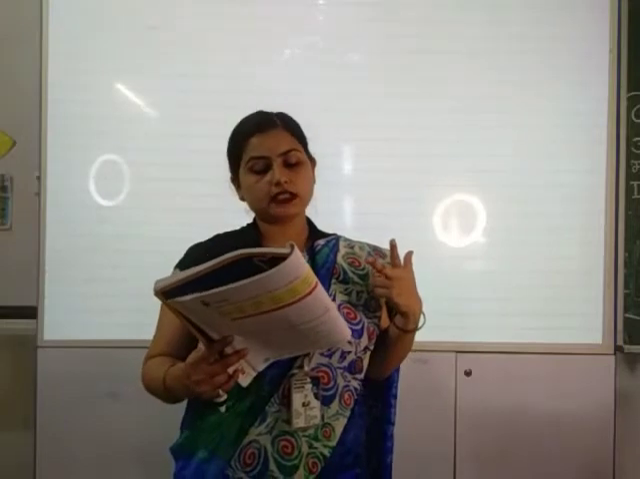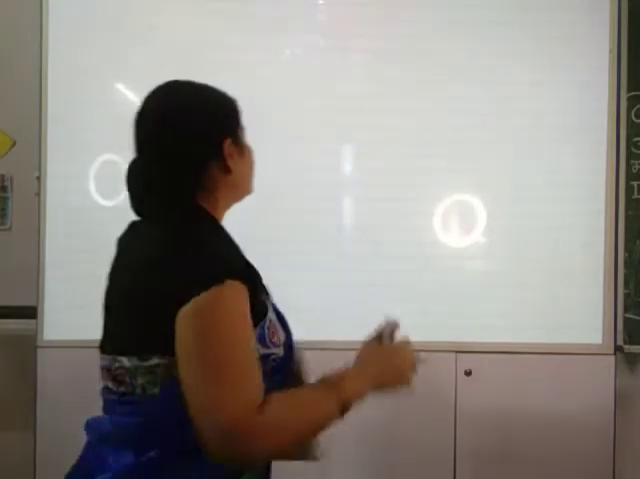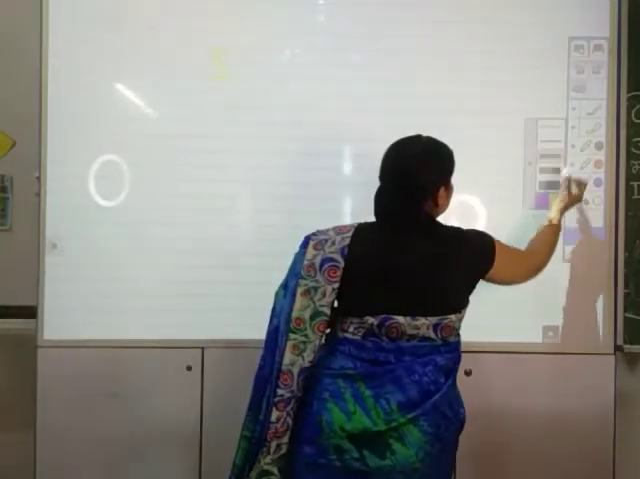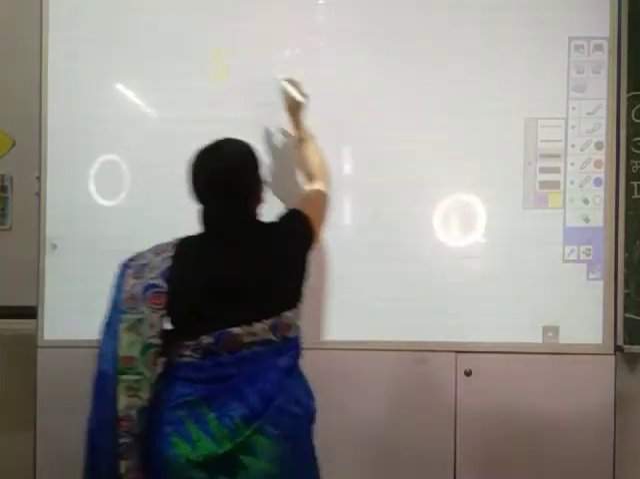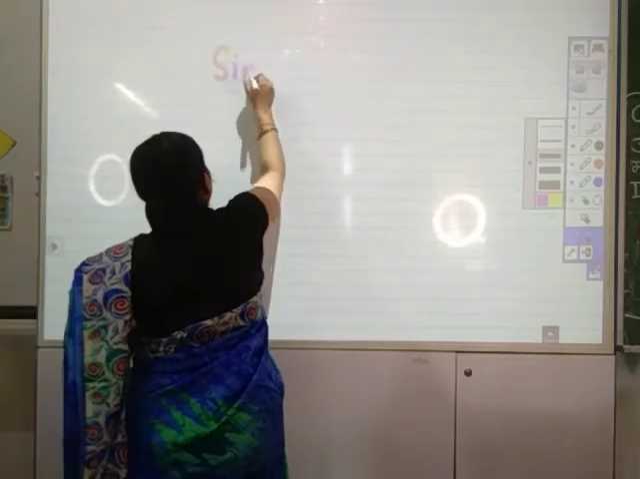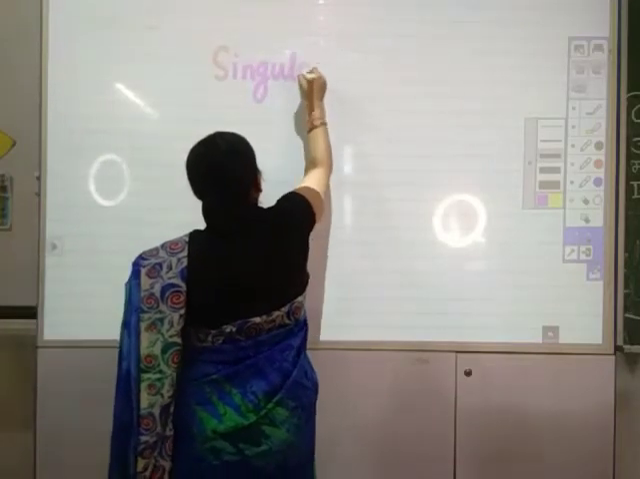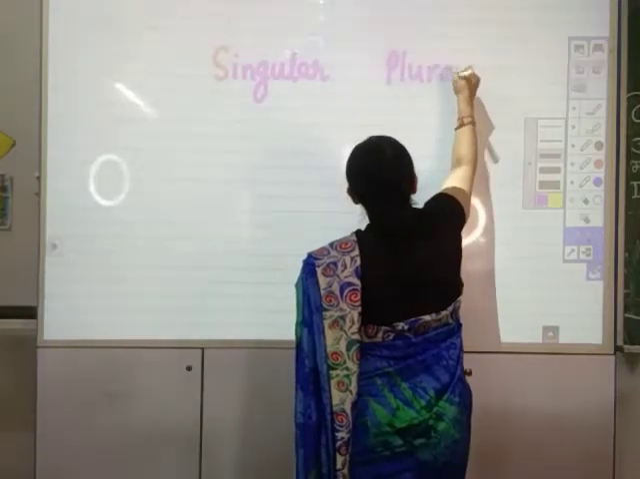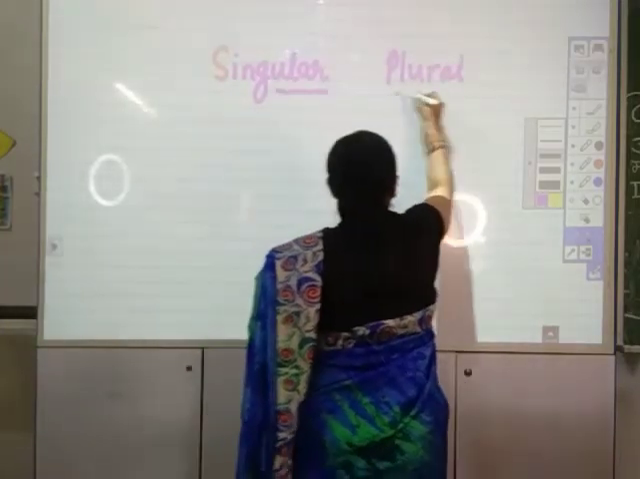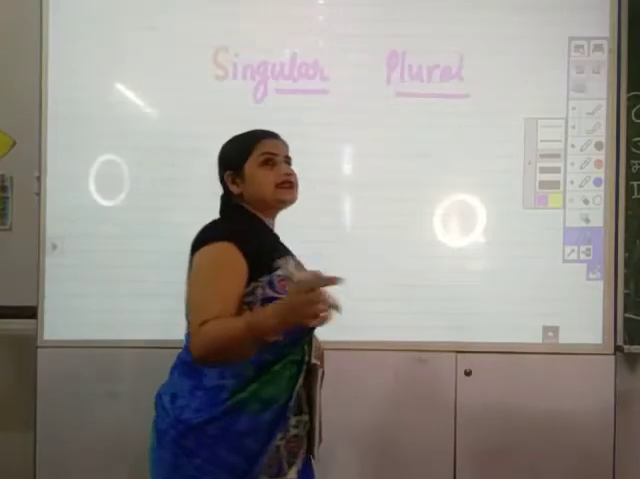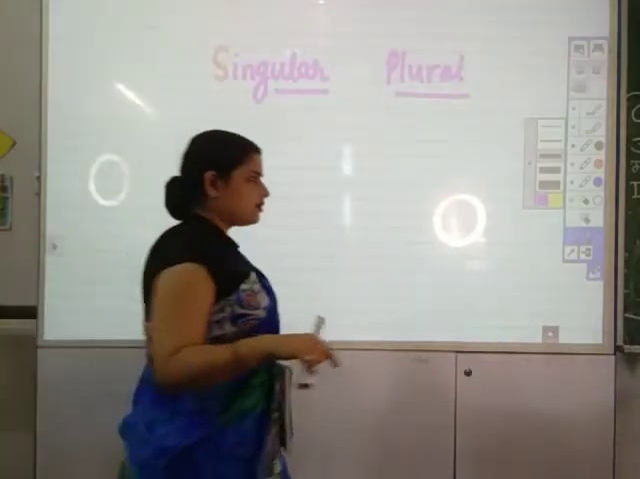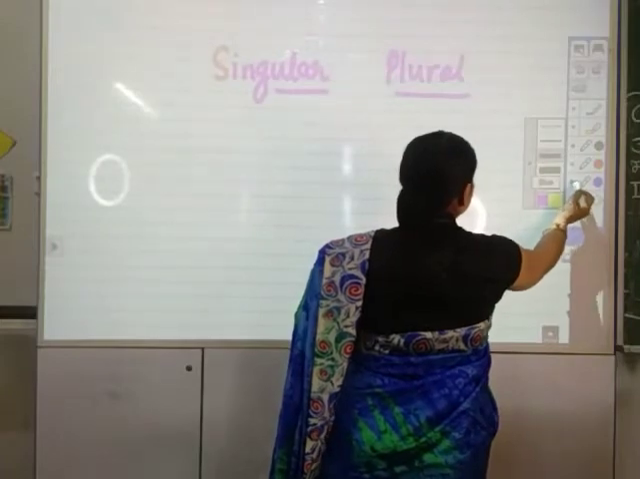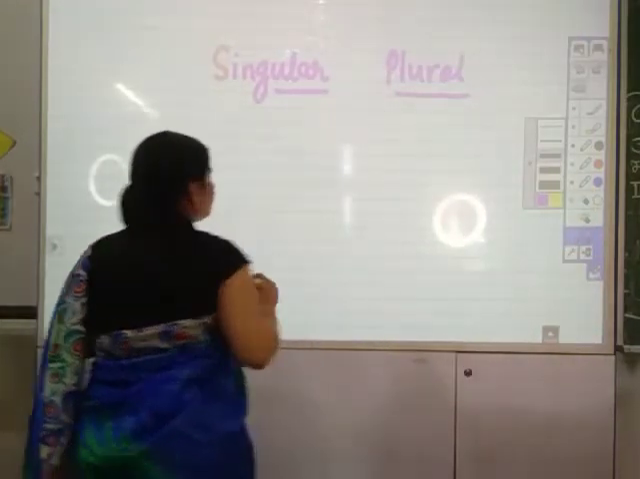Now the fourth rule. I am going to tell you the fourth rule of making singular to plural. Okay, and the fourth rule is same as the previous rule, but the letters are different. And here, if suppose